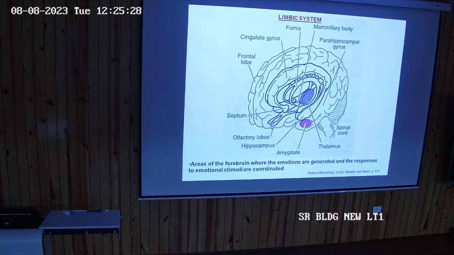It is mainly brought about with the help of the hypothalamus and hippocampus, but their internal circuit is well defined and well formed. We have different neurotransmitters which are getting secreted.